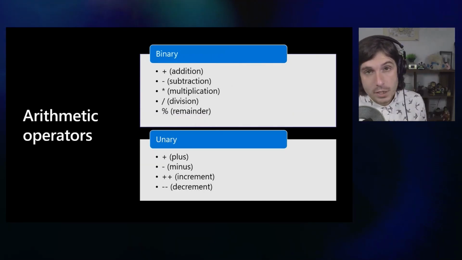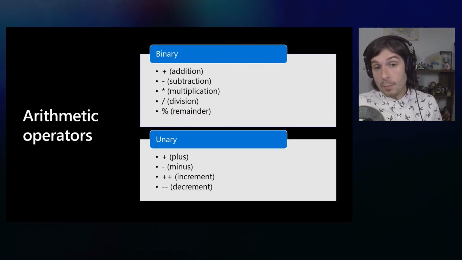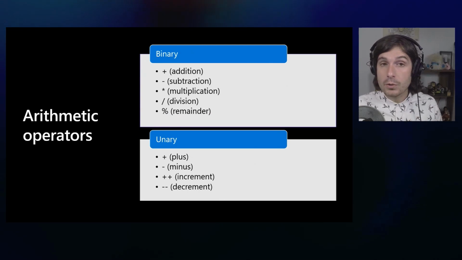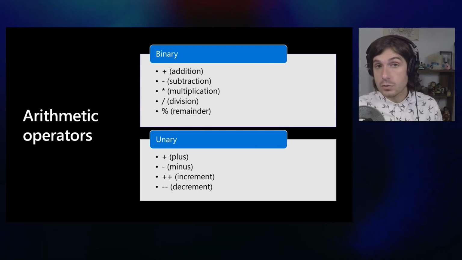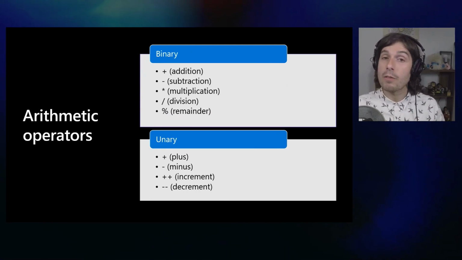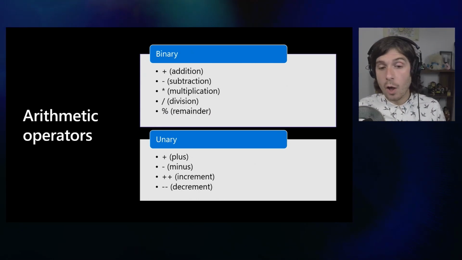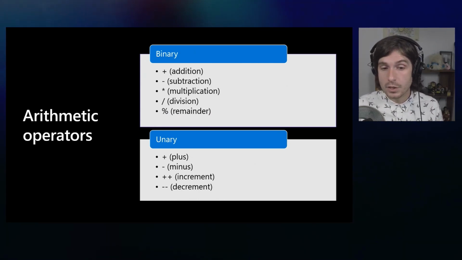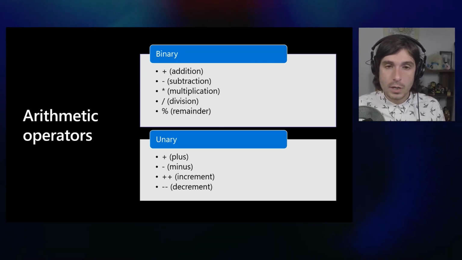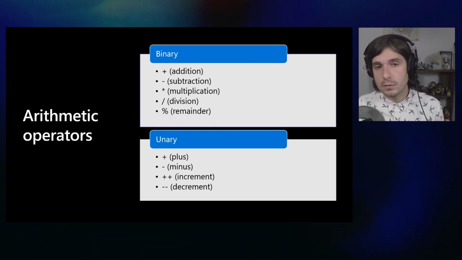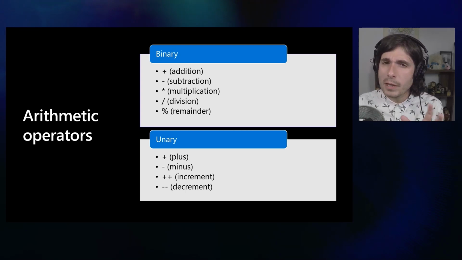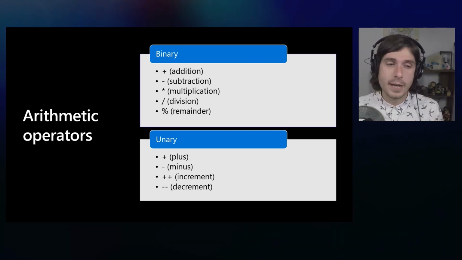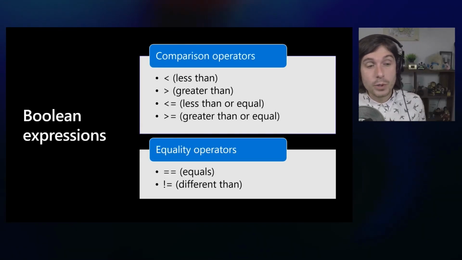Now, built into C# and many programming languages are also operators. So if you want to add a few numbers, multiply, get divisions, remainders, they're all there. There's also other little helpers to auto increment, such as plus plus or minus minus when you're adding or subtracting numbers. And those are all built into C# and other programming languages too, but they may look a little bit different based on that syntax. And then there's Boolean expressions.